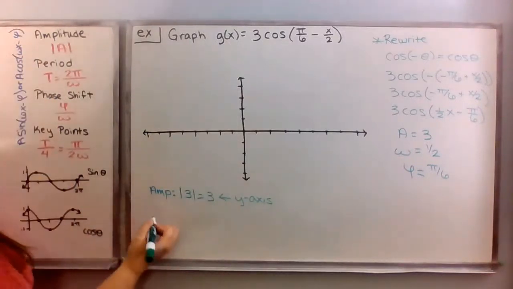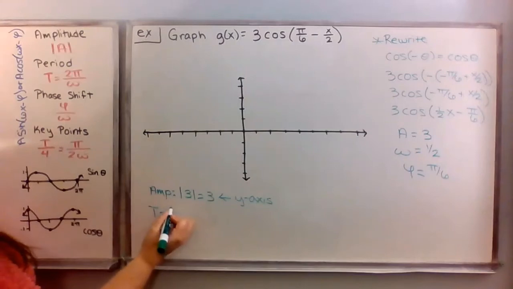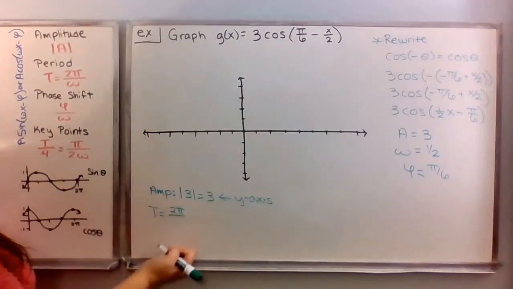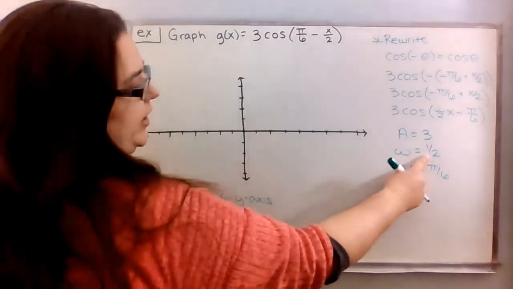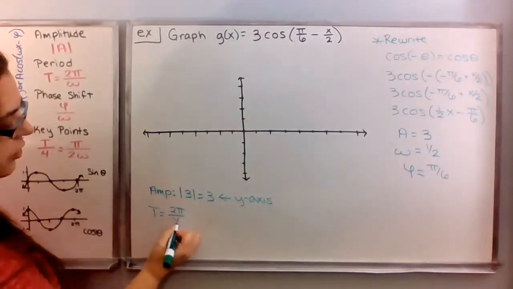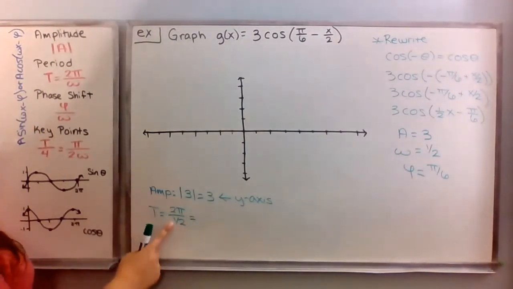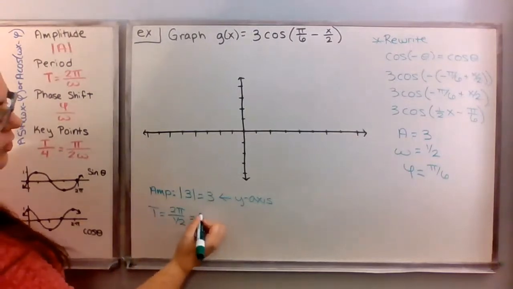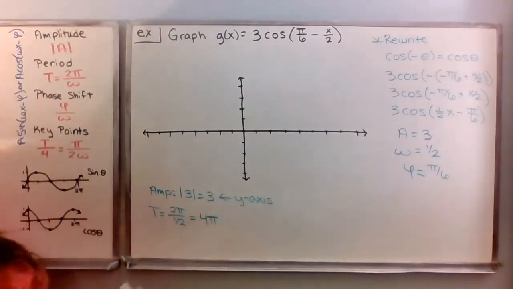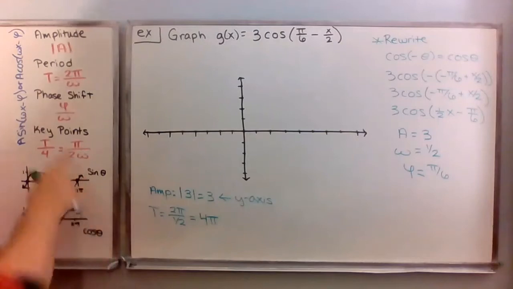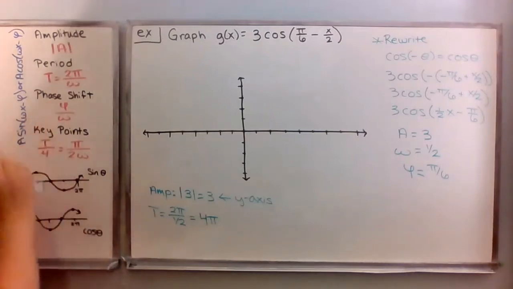Next, for the period, we're going to get 2 pi over omega. So omega is 1/2. So we have 2 pi over 1/2. So when you divide by 1/2, that's like multiplying by 2. So we'll get 4 pi. Next, for the phase shift, we have phi over omega.